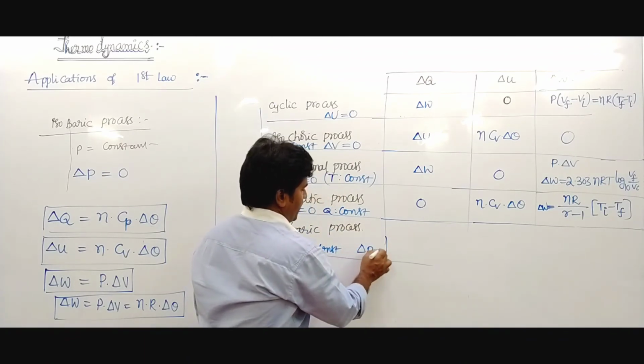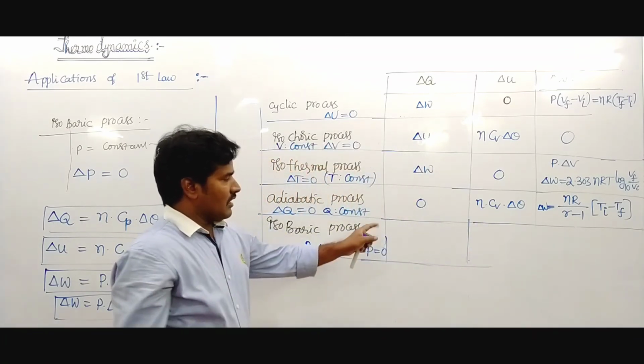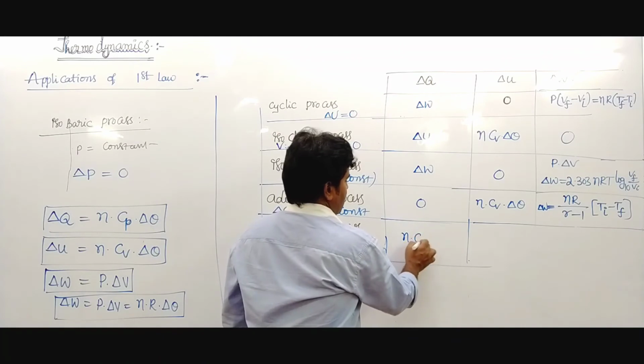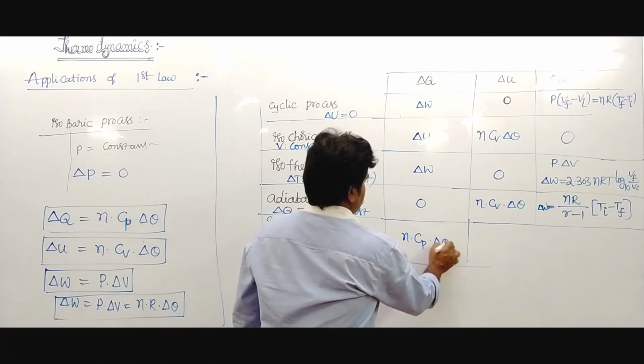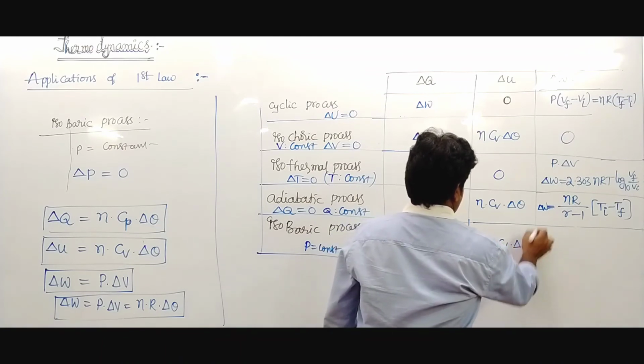The change in pressure becomes 0. In this condition, the total heat is written as n Cp delta theta, and n Cv delta theta is the internal energy.